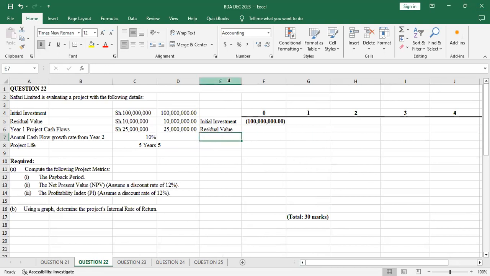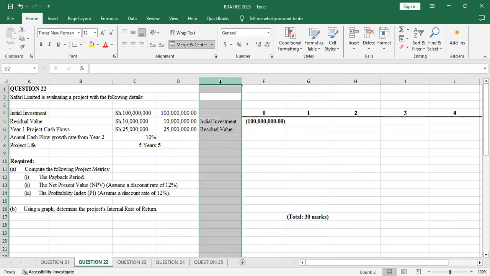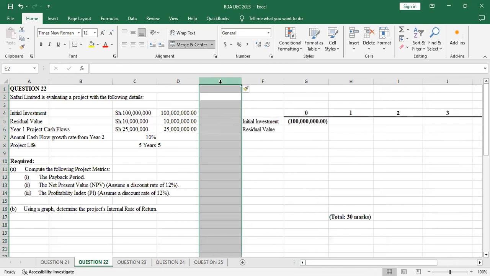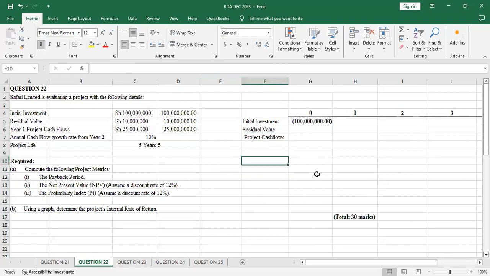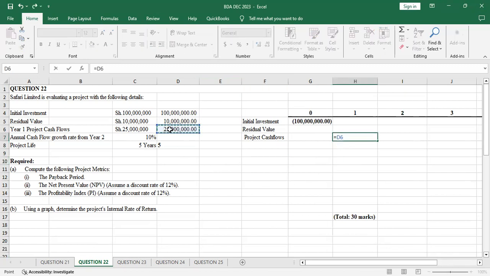Here I'll introduce another sheet with Control Shift plus another column, for the project cash flows. What you must consider is that the project cash flow will only start in year 1, and this is the amount.